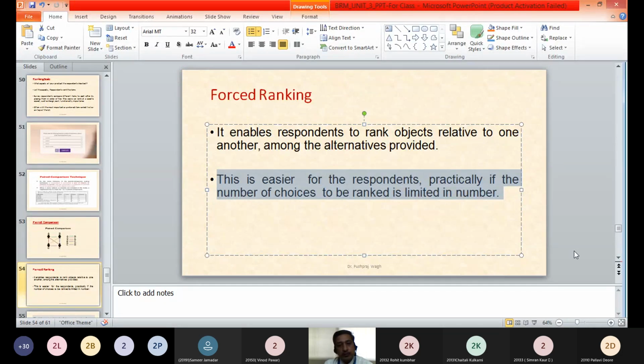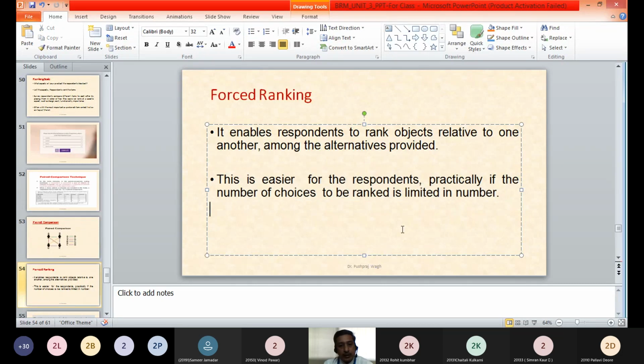So when the number of attributes or response choices to be marked or ranked is limited, this type of forced ranking is used. In forced ranking, the respondent has to rank his preference among the available attributes or available response categories only.